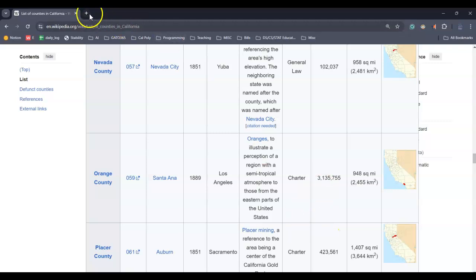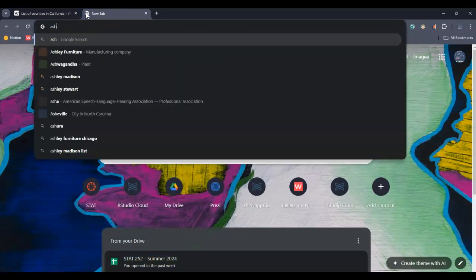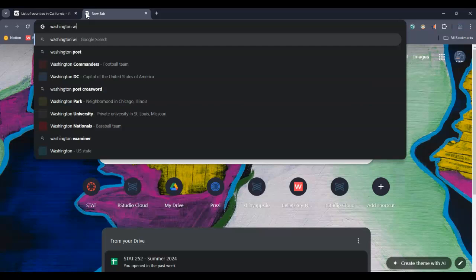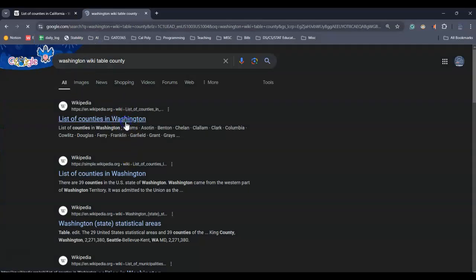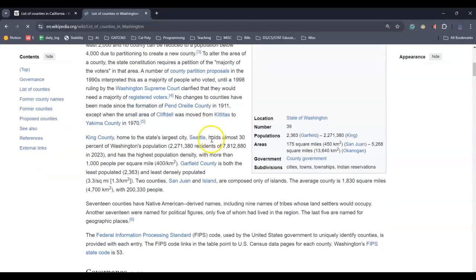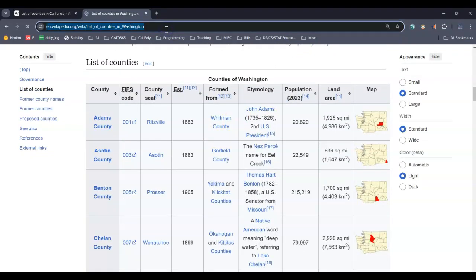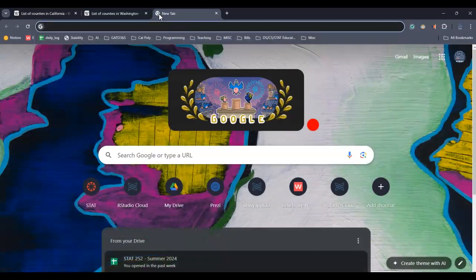So let's do a couple things. I don't only want California though. I'm not going to be mean to my Washington. There are some people in Washington, right? Let's do Washington. Wiki, table, county, but it gets me there. Okay, and what about Colorado? Let's do that as well. Okay, boom, copy. Then it's not what I wanted to do.